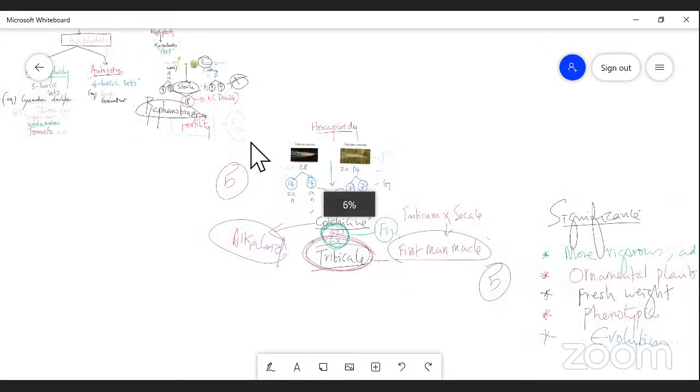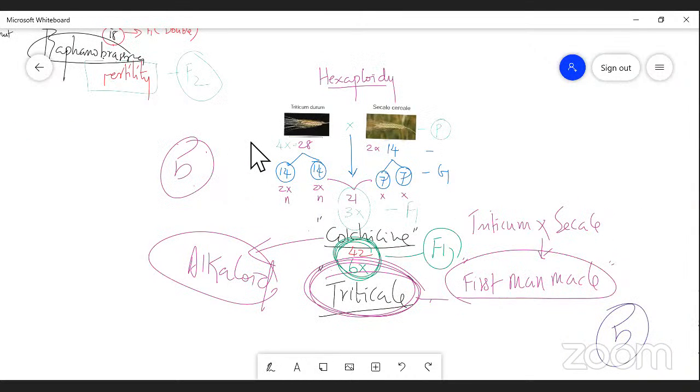And could you mention the number of chromosomes in Triticum durum? My dear students, I have given 28. Could you mention the number of chromosomes in Triticum durum? 28. Very good. What is this condition, whether it is haploidy, diploidy, tetraploidy, or hexaploidy? Hexaploidy, right?